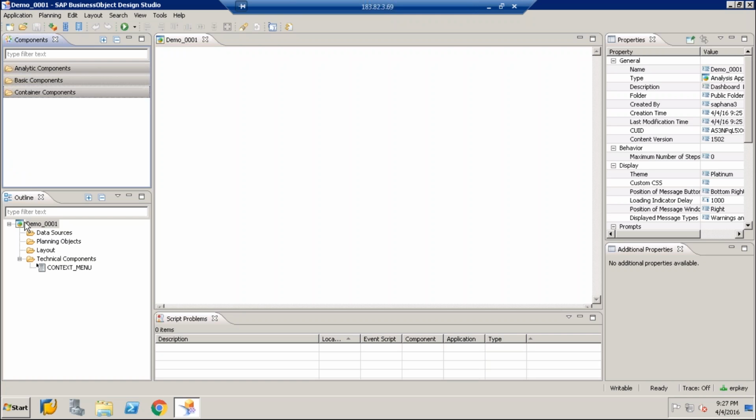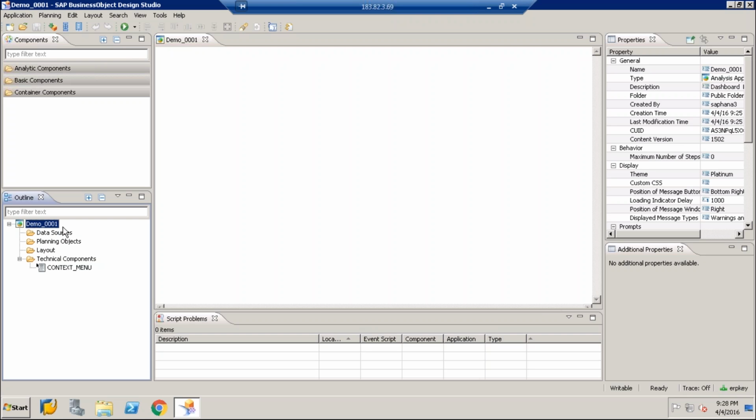Below the components view, you have the outline view. The outline view gives a hierarchical overview of the currently active application. Currently the application is demo_001, that is the active application, so it gives the hierarchical overview of this application. And if you can see, it has 4 folders.